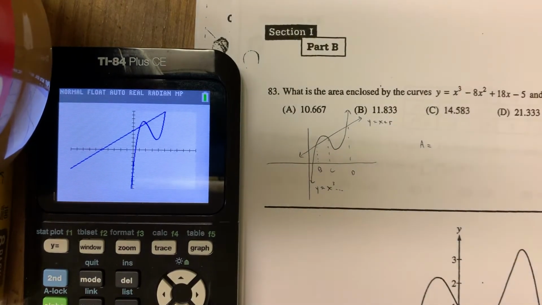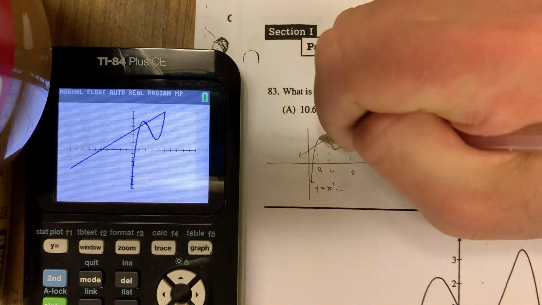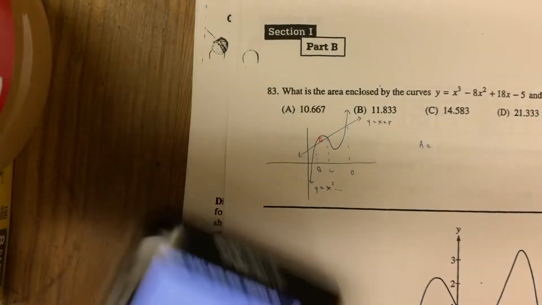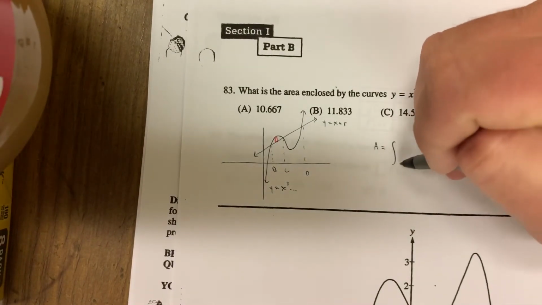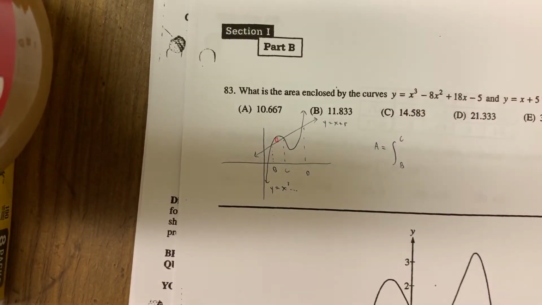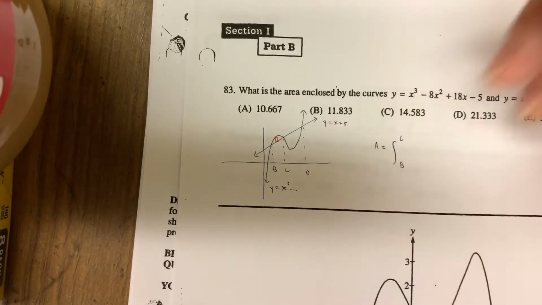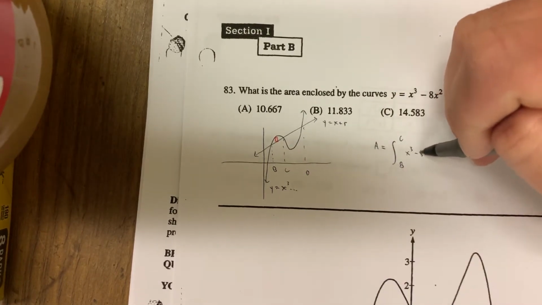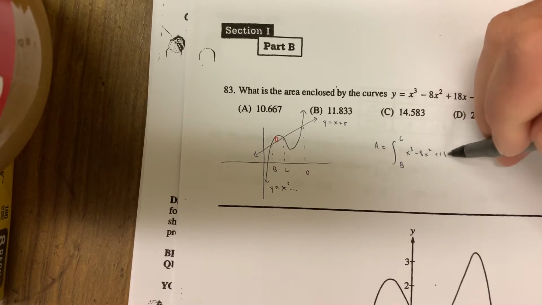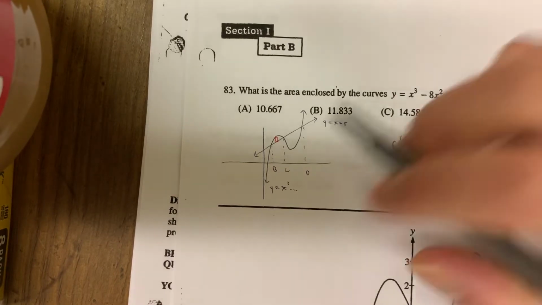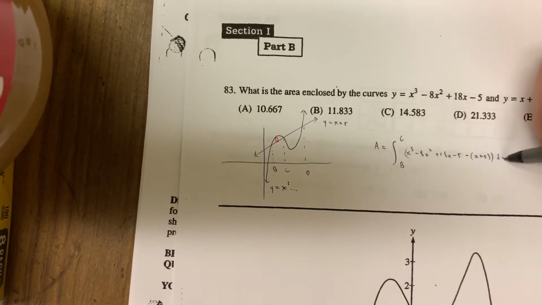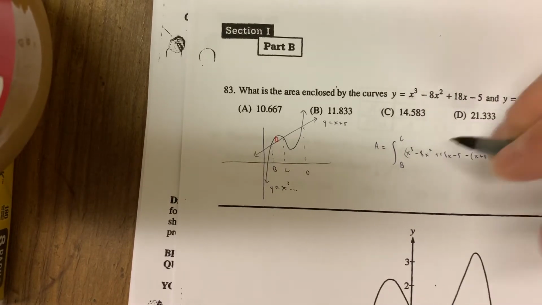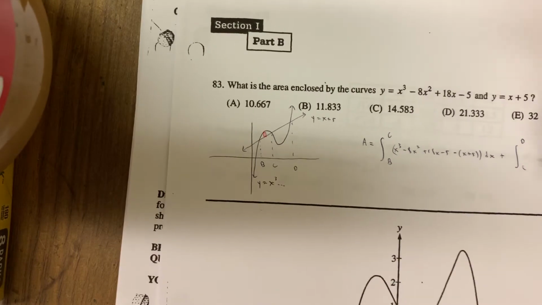So my area is going to equal, when you draw that rectangle over here, you can see that upper minus lower is going to work from B to C. So the integral from B to C of the upper function minus the lower function. Upper here is the cubic, so x cubed minus 8x squared plus 18x minus 5, minus the lower function, which is the linear. You'd have to put it in parentheses. Plus, now this next integral is going to go from C to D. Now the upper is the linear minus the cubic.